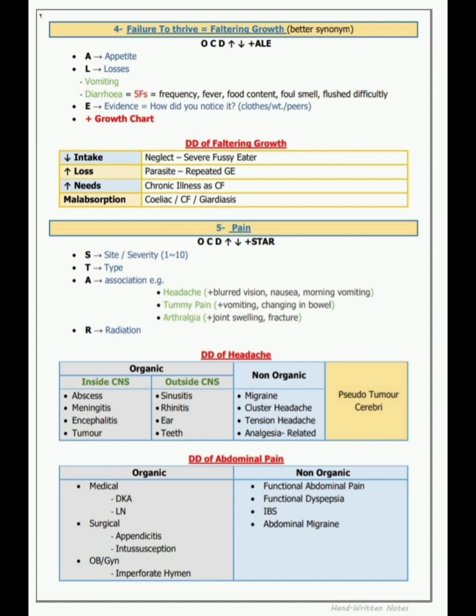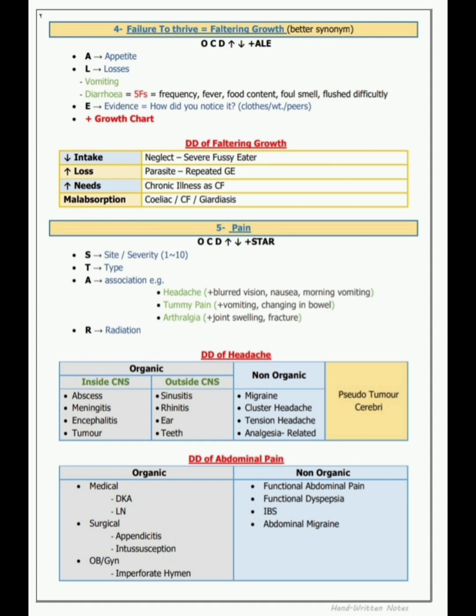These are organic and non-organic. Organic is inside CNS, outside CNS, two divisions. So inside CNS, organic causes are abscess, meningitis, encephalitis and tumor. Outside CNS, organic causes are sinusitis, rhinitis, ear and teeth. Now all non-organic causes of headache DD are migraine, cluster headache, tension headache, analgesia related, pseudotumor cerebri. All have different characteristics, we know.